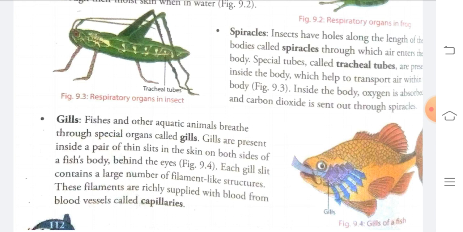From the spiracles, this air reaches a tube-like structure called the tracheal tube, which is present inside the body.